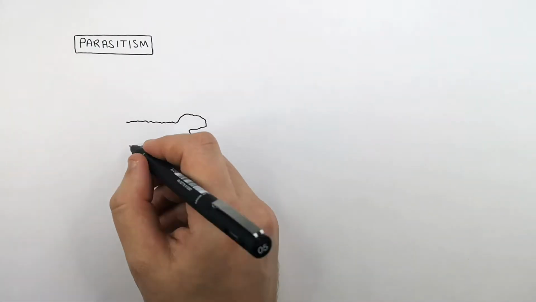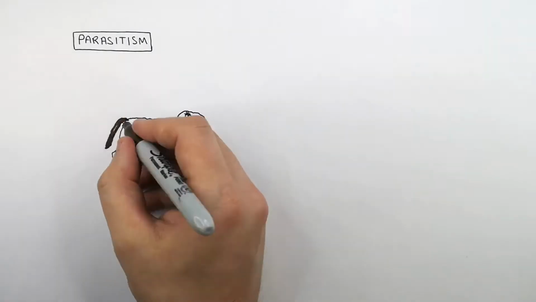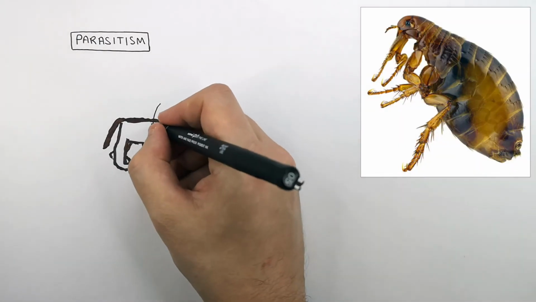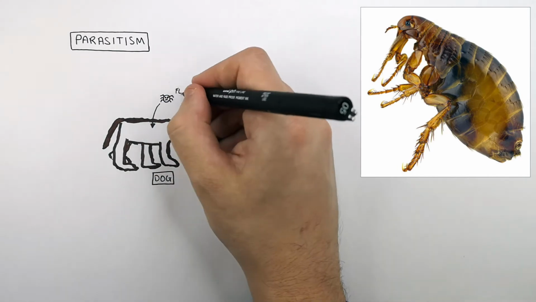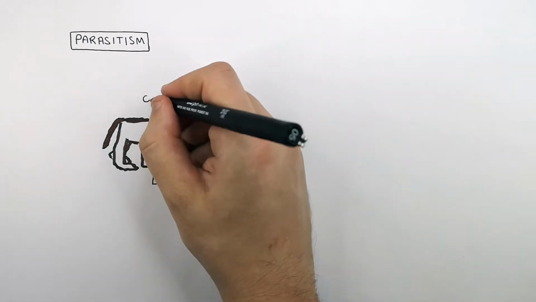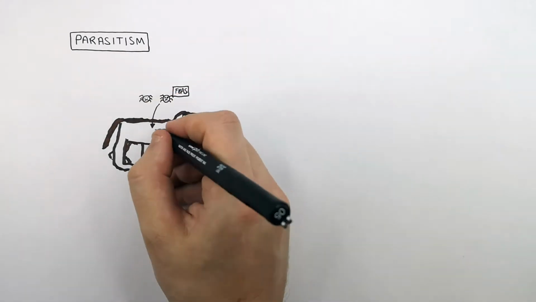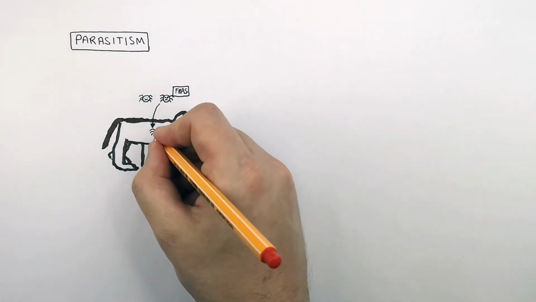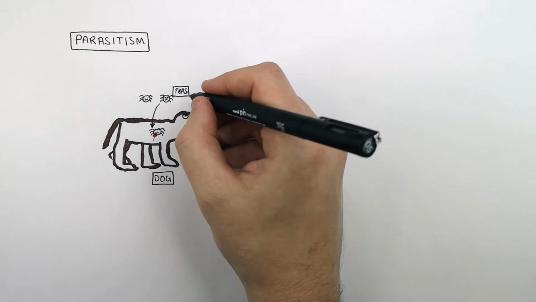A parasitic relationship is a relationship between two organisms where only one organism benefits. So this here is a dog, and these here are fleas. Fleas are parasites. So the fleas are going to find a way onto the dog so they can feed. So fleas are going to feed on the dog's blood and cause irritation to the dog as well.